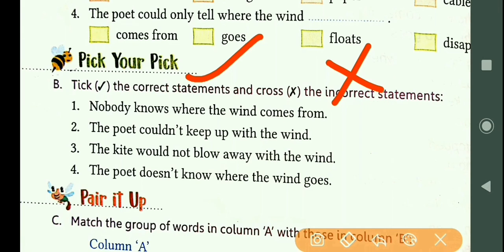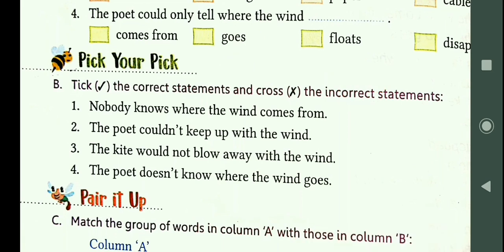Question number 1. Nobody knows where the wind comes from. So according to the poem, is this statement correct? Nobody knows where the wind comes from. क्या कोई जानता है कि विंड कहाँ से आ रहा है? No, nobody knows where the wind comes from. So this statement is correct.